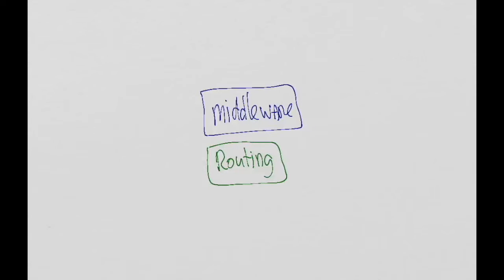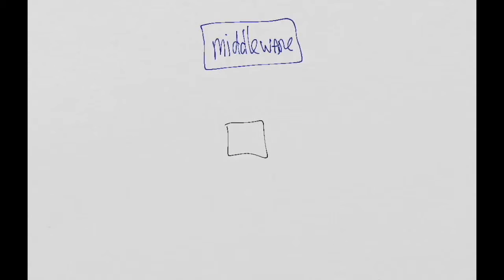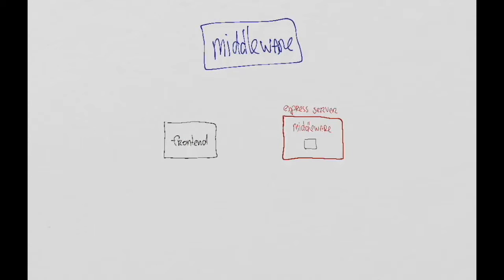A middleware is like doing a check. For example, if the front end sends a request to the Express server, the server will do some checks first before going to the main task. For example, it can check if the user is logged in. You can add as many middleware as you need before going to the main task.